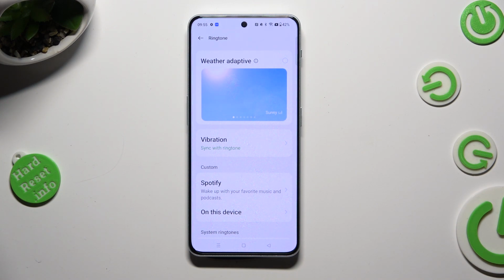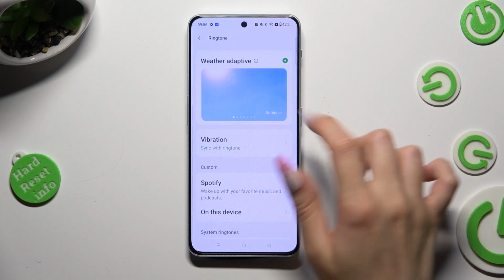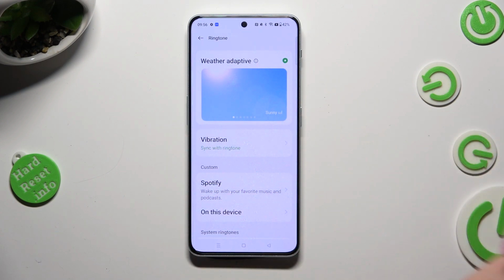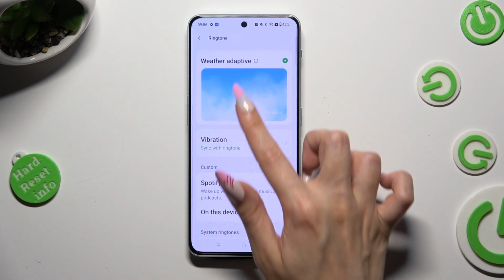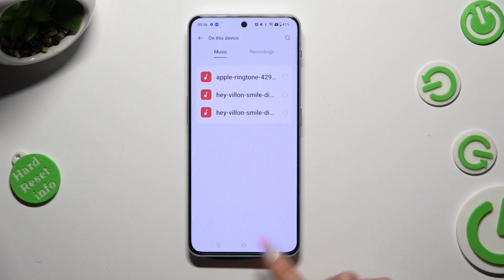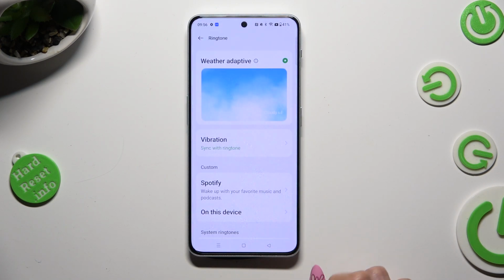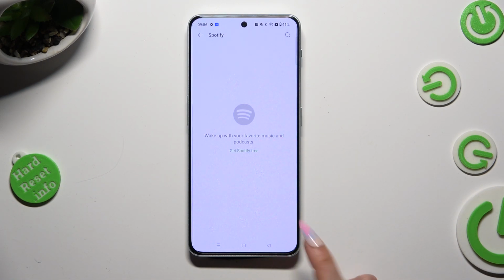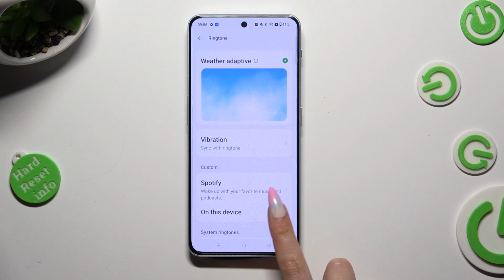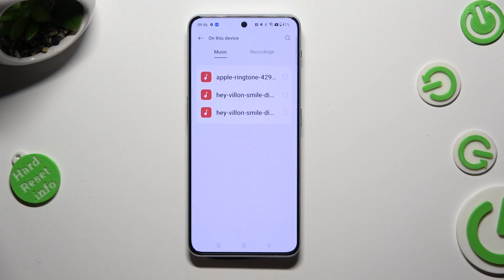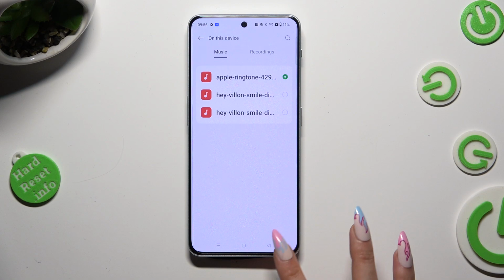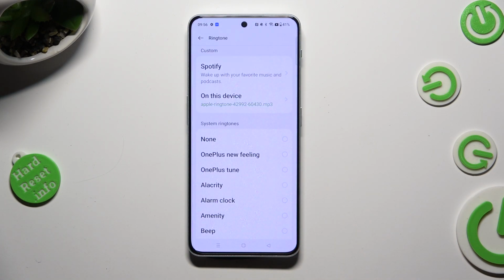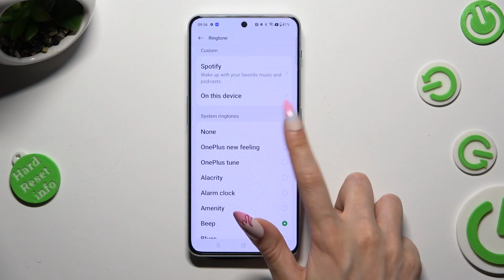You can set up Weather Adaptive, and this way enjoy different ringtone every time weather shifts. You can tap on Spotify under Custom and log in to your account. Tap on this device to pick music from your smartphone, or just select one of those system ringtones, like beep.